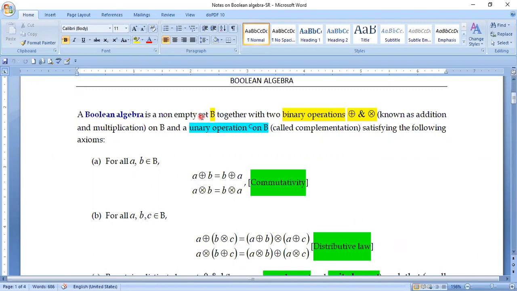First of all, Boolean algebra requires one important item, which is a non-empty set, because you know that whenever we define an algebraic structure, we need a set. If I want to do some sort of algebra on the empty set, that doesn't have any meaning. So we need to have some kind of elements on which we can apply something.